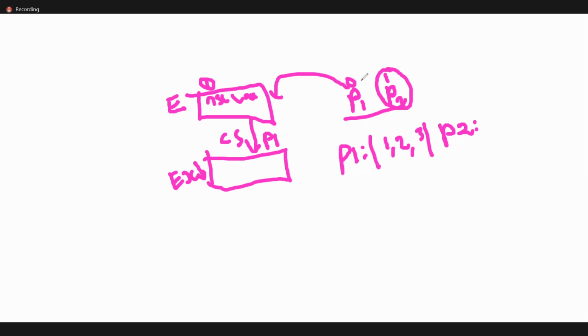But here, what happens? P1 is already there. P2 has the highest priority, but the restriction is there, yes or no? TSL lock: one process already entered means the lock is as of now 1. So even though P2 has the higher priority, it won't execute. It should not enter into the critical section, yes or no? This is restricted.